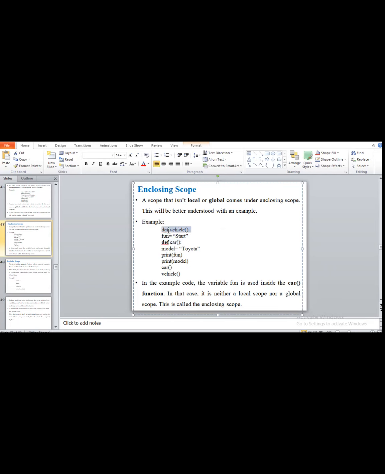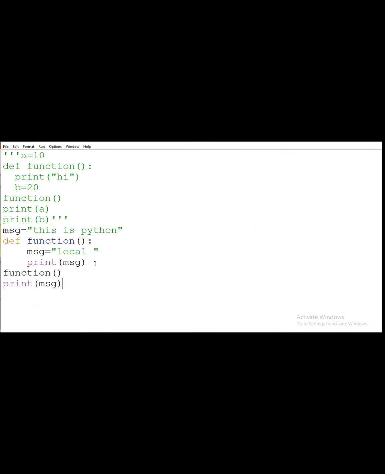Here two definitions are there, one is the car class and the other is the vehicle class. I am accessing the vehicle function inside the car function, so we call it enclosing.